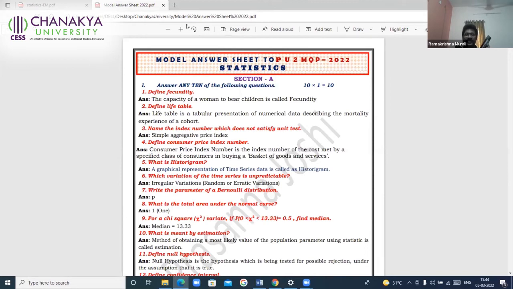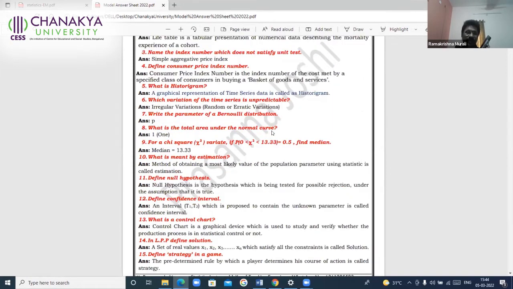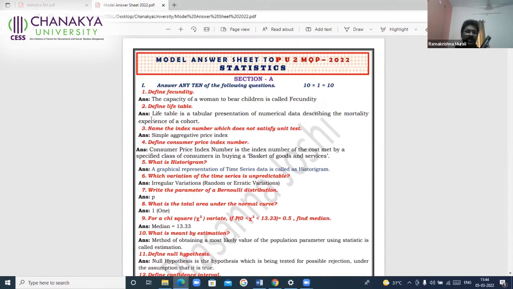So look into this. Answer any 10 of the following questions. You are given 15. 10 questions are answered by one of my friends, Prasanna Joshi, who has done it. There's nothing much to discuss about this define. You all must be knowing by this time. Define fecundity. So you will be asked 2 questions from vital statistics. Define life table. What it is exactly, you know.